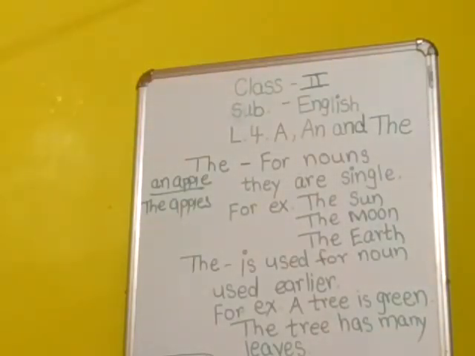Then screaming, she thought it was a mouse. It was a mouse. Then dad helped mom to climb down from the chair. Now second time we are using, so we are writing the. Everyone had a good laugh. Okay, understood? The word that we are using for second time, we are using the in front of that. Okay children, so next page we are going to see in next period. Okay, bye children.